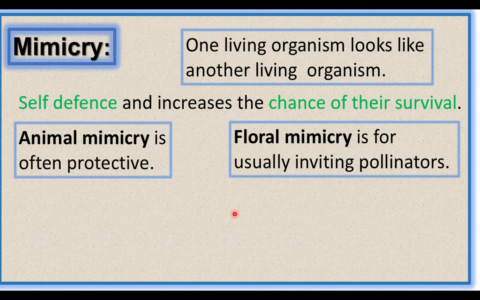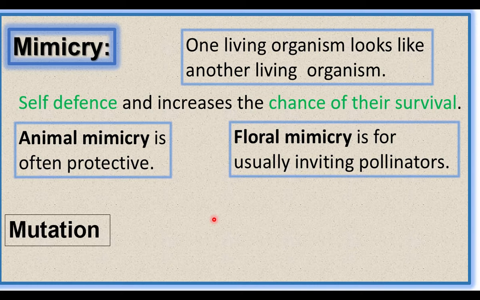The flower looks like another animal. The flower looks like a female insect to attract a male insect. This is to increase the chance of survival, that is to increase the chance of pollination. Floral mimicry is for inviting pollinators. Animal mimicry is often protective. A stick insect looks like a stick so that it escapes from the predators. This is for self-defense.